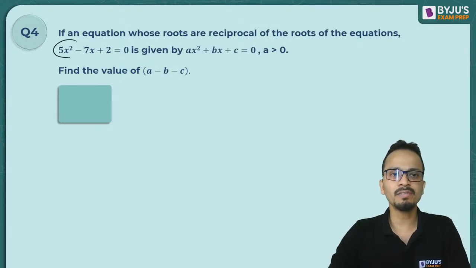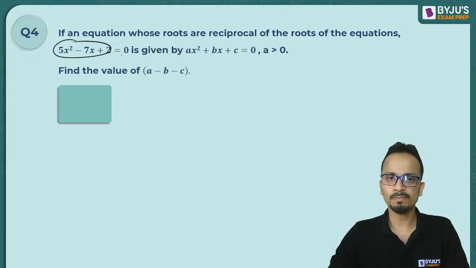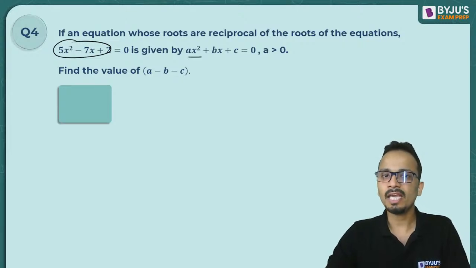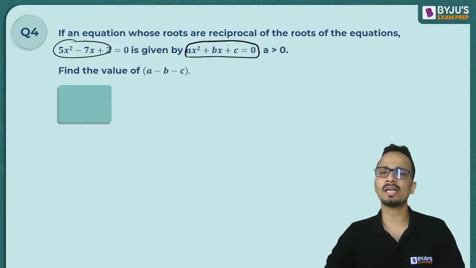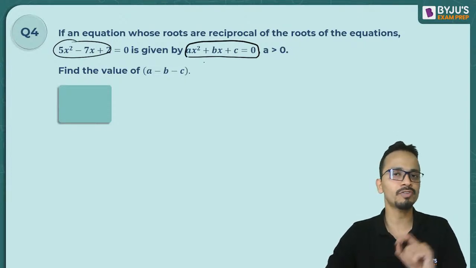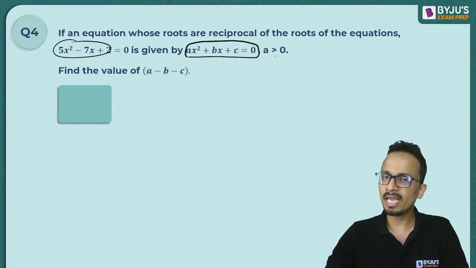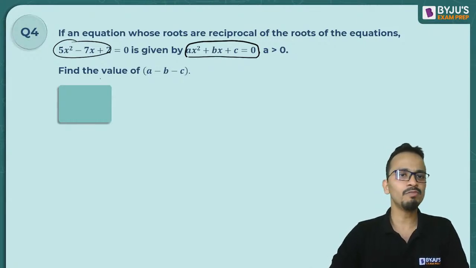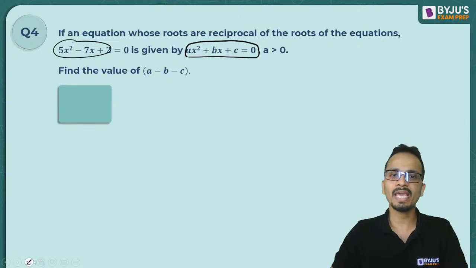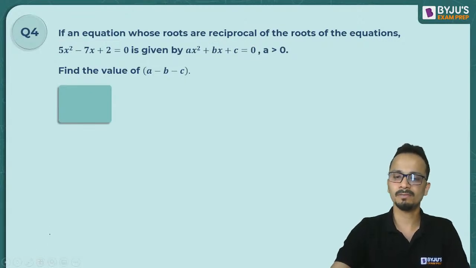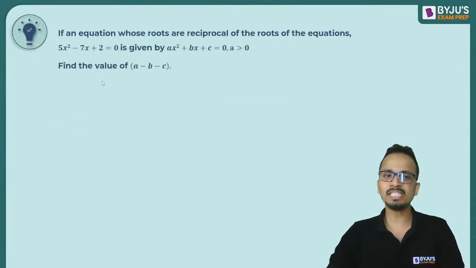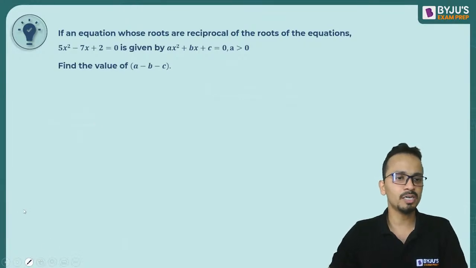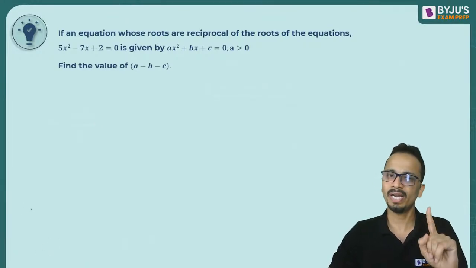One equation is given, 5x square minus 7x plus 2 equal to 0, and ax square plus bx plus c is another equation whose roots are reciprocals of the roots of the first equation. If a is greater than 0, we have to find the value of a minus b minus c. This is a very simple question if you have studied quadratic equations for even one day.